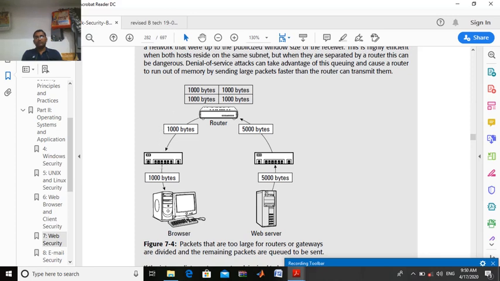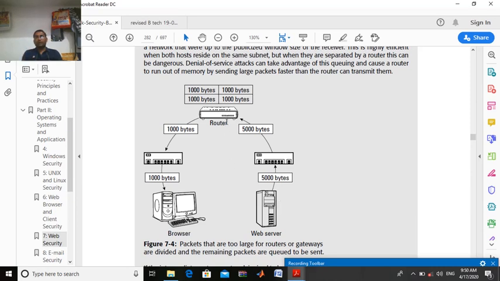So here we have a router of 1000 bytes only, right? And the client knows their router capacity, so it initiates a request of 1000 bytes that goes to the switch, and then the switch sends it to the router, 1000 bytes. But when the router sends it to the server, the server does not know what is compatible.